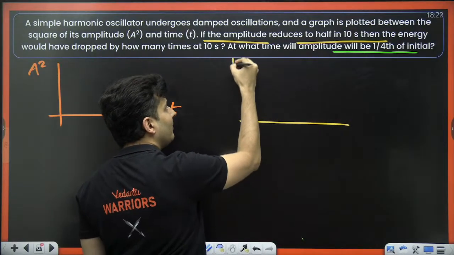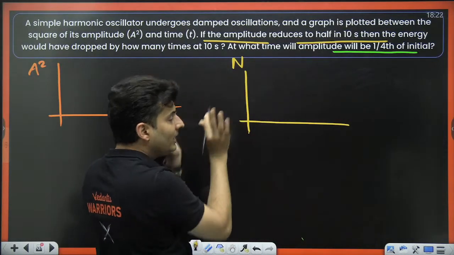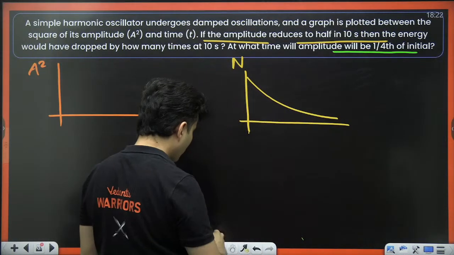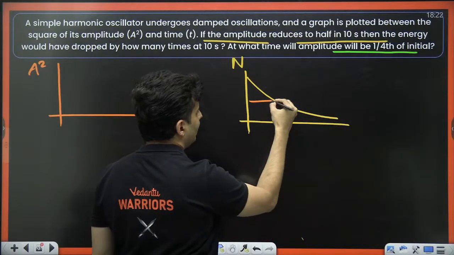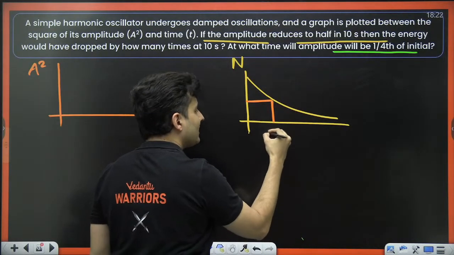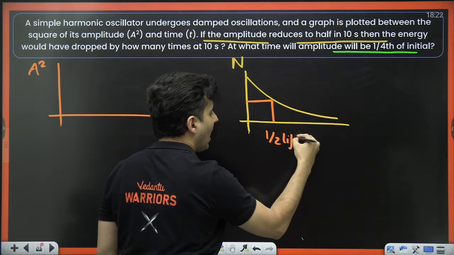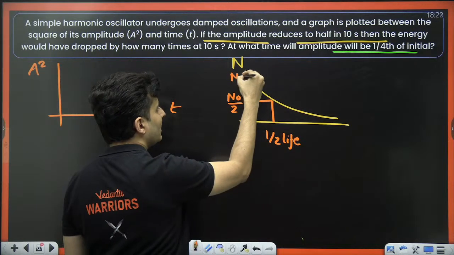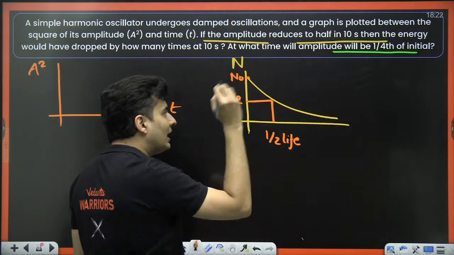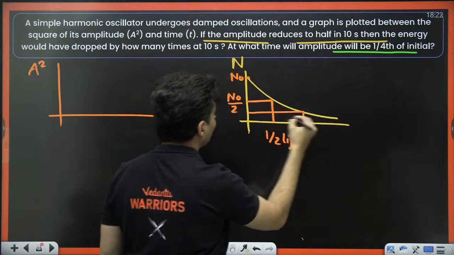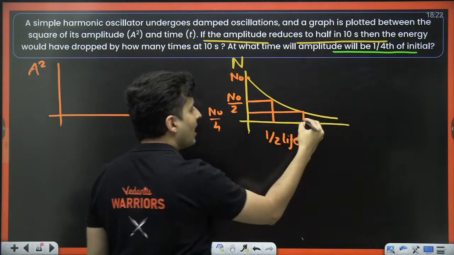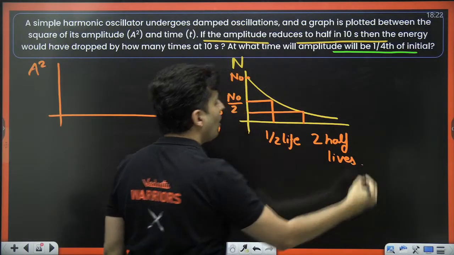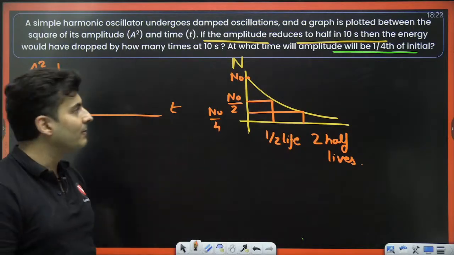If you have a quantity n and it is decaying exponentially like this, then understand that after exactly one half-life, the quantity becomes original by 2. Whatever was the original, it will become half of that. It will become half of that, that means n0 by 4, after 2 half-lives.